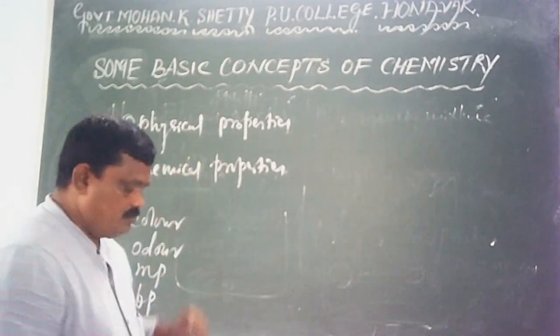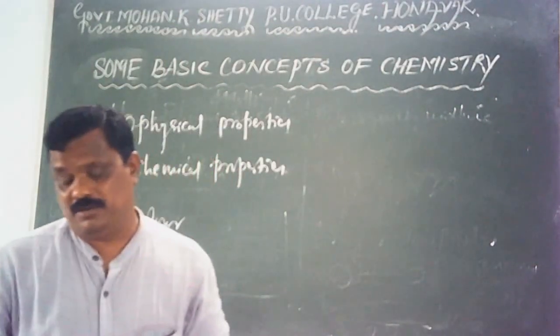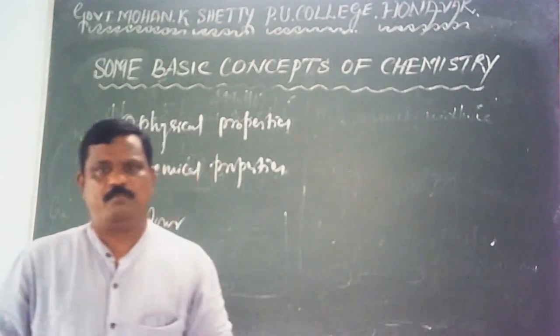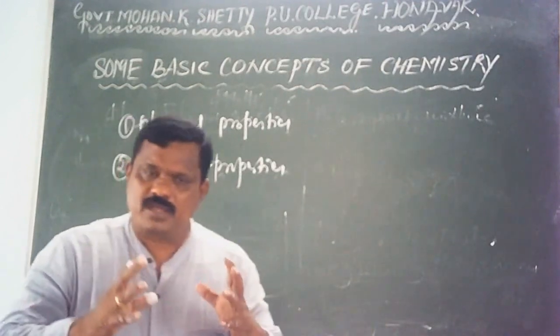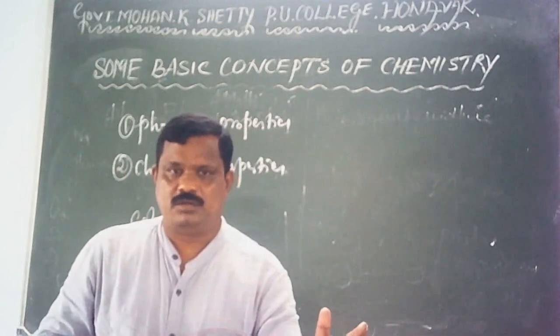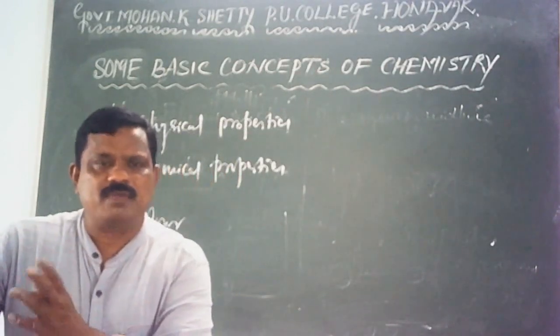Okay, let me go through chemical properties. What are chemical properties of a matter? Chemical properties are those properties of matter whose measurement requires a chemical change to occur. That means matter should undergo some chemical change.